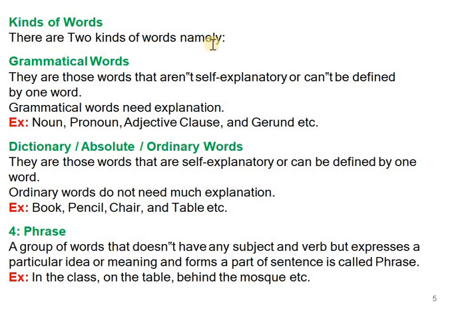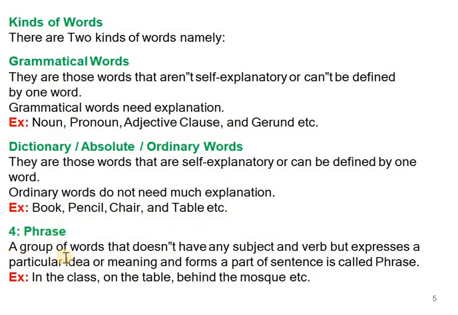There are two kinds of words, namely grammatical words and dictionary, absolute, or ordinary words. Grammatical words are those words that aren't self-explanatory and cannot be defined by one word. They need explanation, for example, noun, pronoun, adjective, clause, and gerund. Dictionary or ordinary words are those that are self-explanatory and can be defined by one word. Ordinary words do not need much explanation, for example, book, pencil, chair, and table.